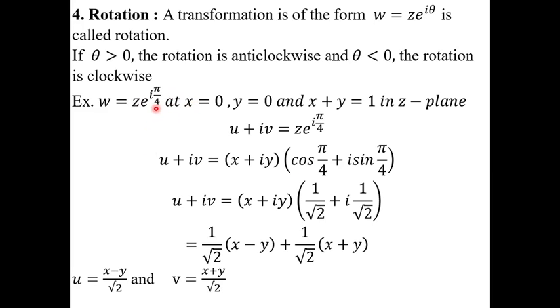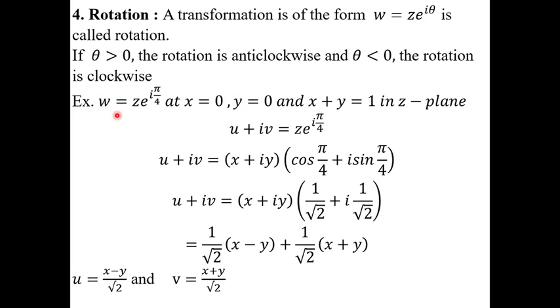By using this example, we explain the rotation transformation. Let us consider W is equal to Z into e power i theta, where theta is equal to what? Pi by 4. Now see here, is pi by 4 greater than 0 or less than 0? Pi by 4 is greater than 0. Hence, this rotation should be anti-clockwise. These are the conditions in the Z plane: x is equal to 0, y is equal to 0, x plus y is equal to 1. By using this condition, we have to transform to the W plane.